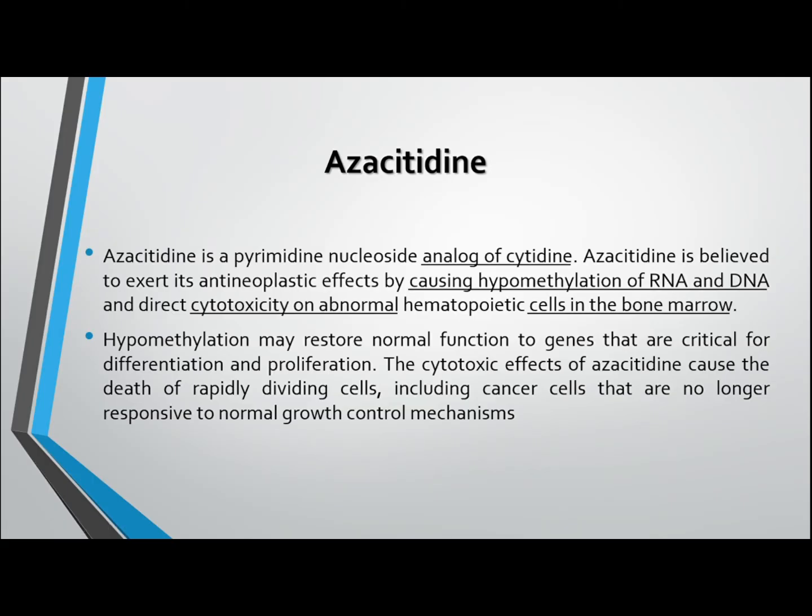Azacitidine is also a cytidine analog, which causes the hypomethylation of DNA and RNA. It causes direct cytotoxicity of abnormal bone marrow cells. Hypomethylation causes the activation of genes that are responsible for cell proliferation and differentiation, which causes cell death.